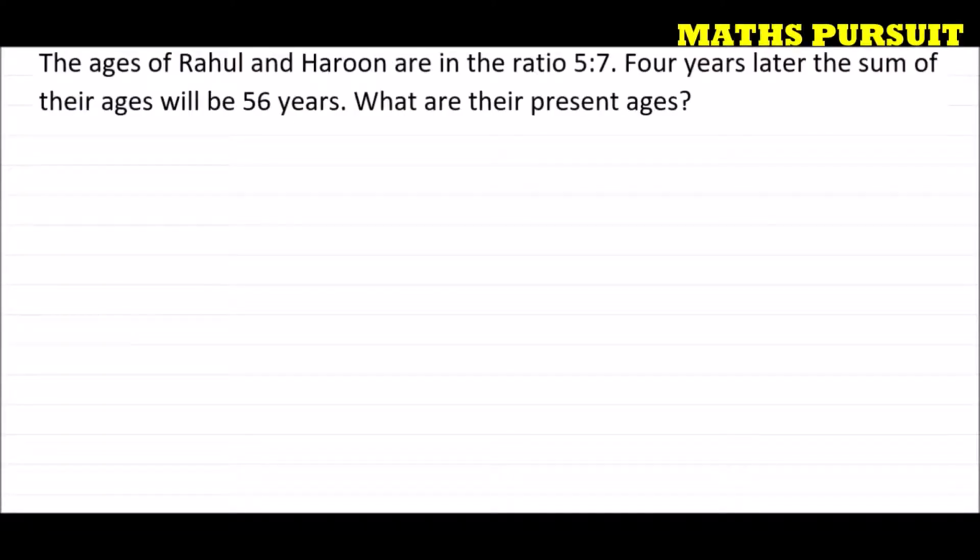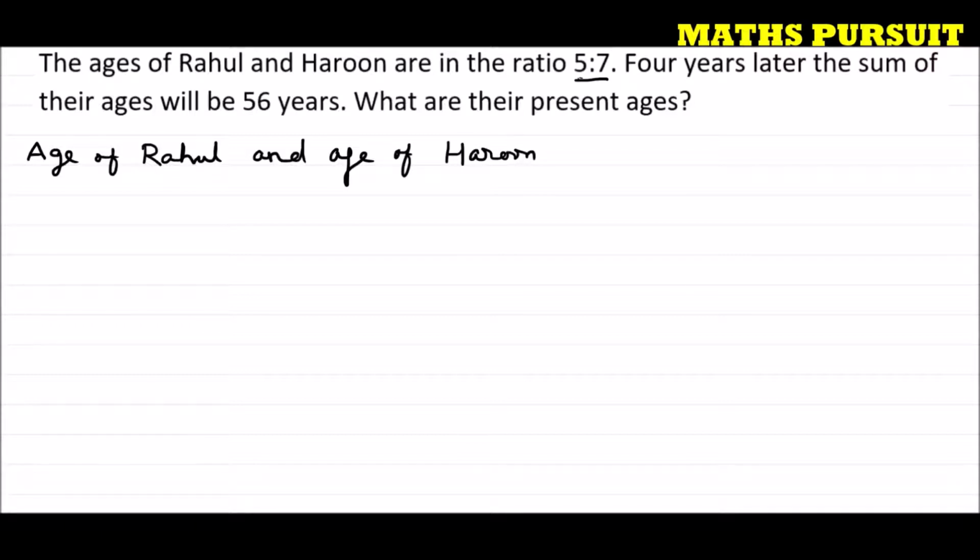Question is telling us here about the age of Rahul and the age of Harun, which are in the ratio of 5:7. So let us first of all note it down.